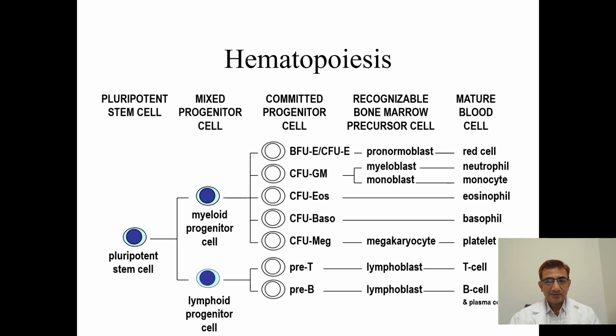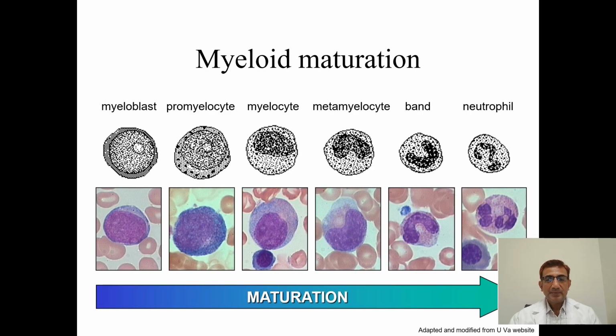First the pluripotent cell is divided into the myeloid progenitor cell and the lymphoid progenitor cell. Again they form the myeloid and lymphoid lineages. They give rise to colony forming units, that is the basophils, eosinophils, megakaryocytes, and from there the mature blood cells. So this is myelopoiesis. This will be very useful. If you know myelopoiesis, then it is easy to classify the FAB classification and other acute leukemia classifications.